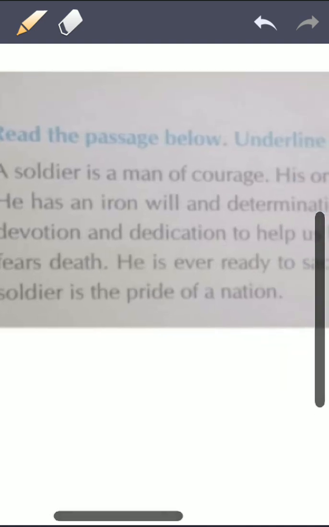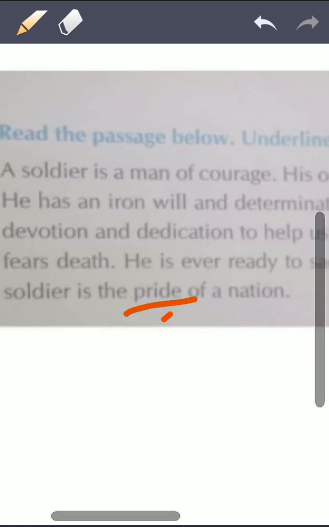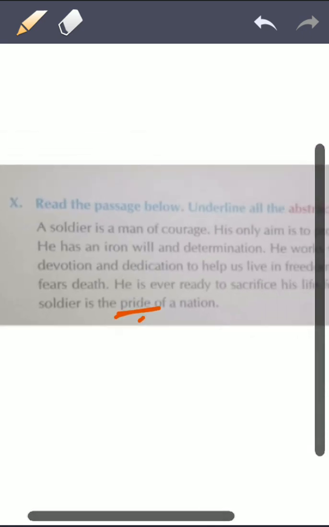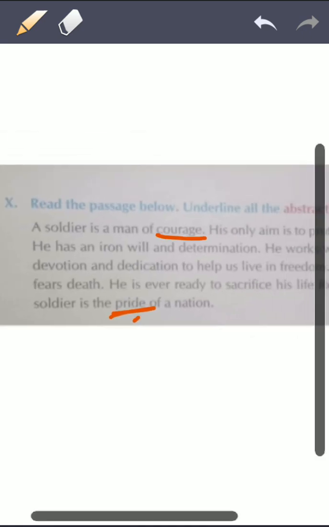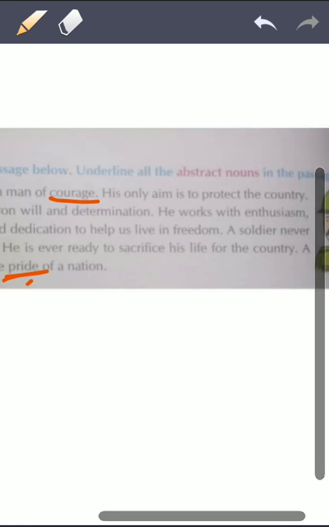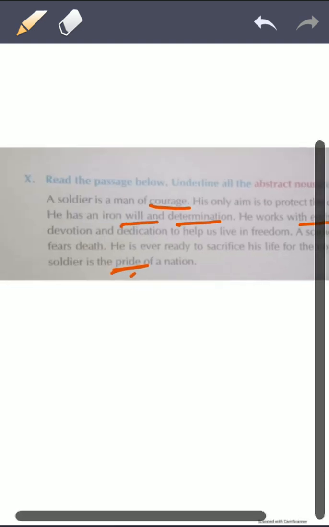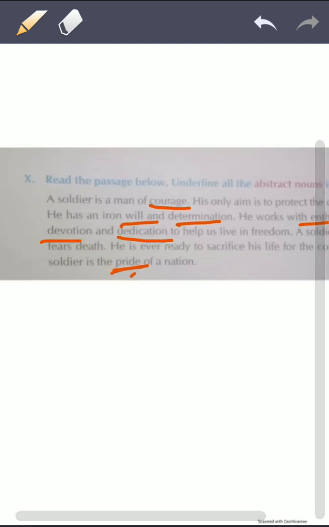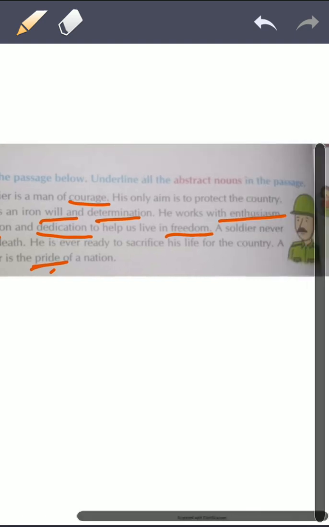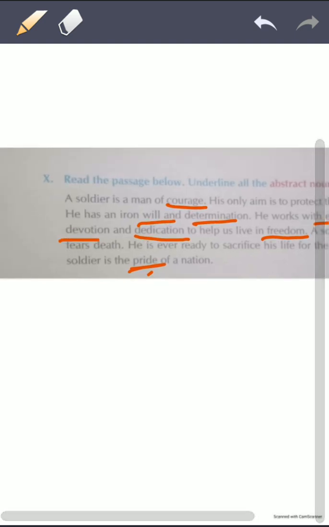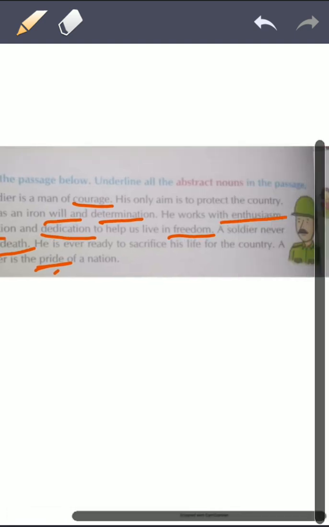A soldier is the pride of the nation. Okay, pride cannot be touched, so it is an abstract noun. Let me underline again. A soldier is a man of courage. His only aim is to protect the country. He has an iron will and determination is an abstract noun. He works with enthusiasm, then devotion and dedication, then freedom, then you have death, that's all.